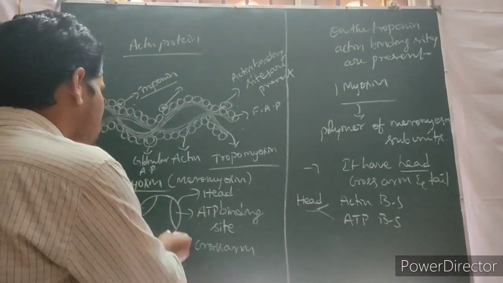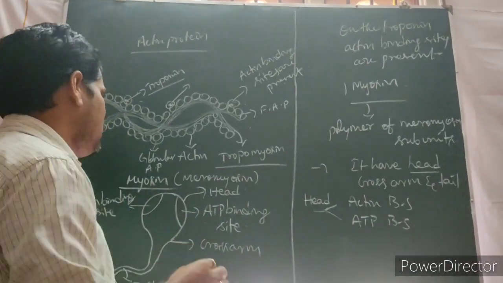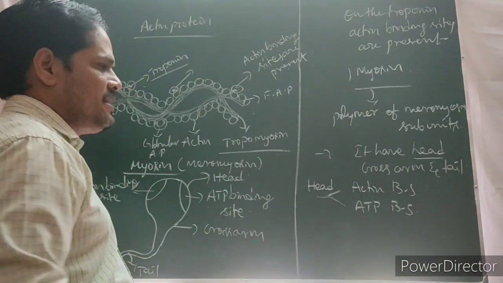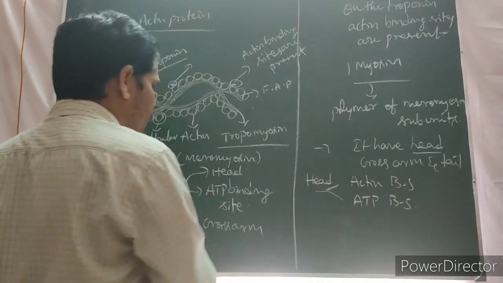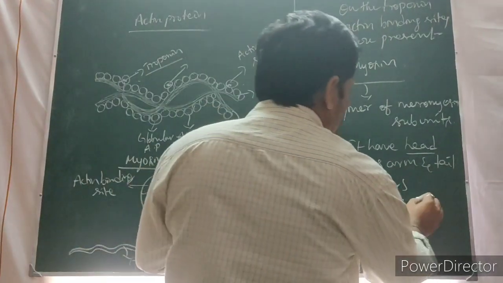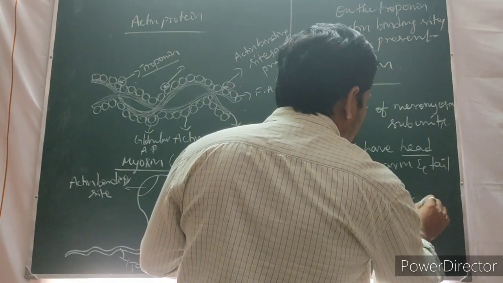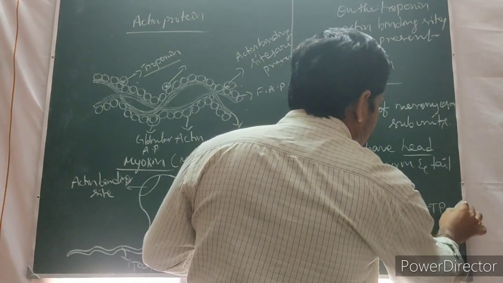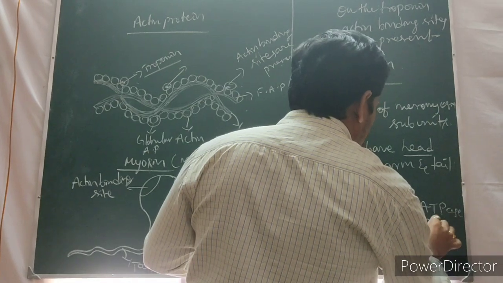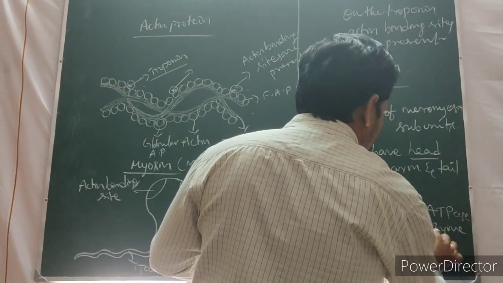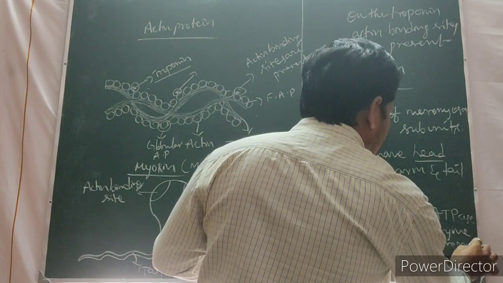ATPase enzyme is present in the head region of the meromyosin. What is the use of this ATPase enzyme?